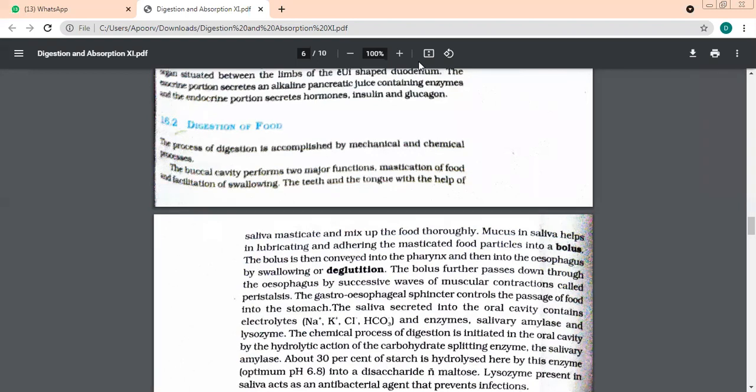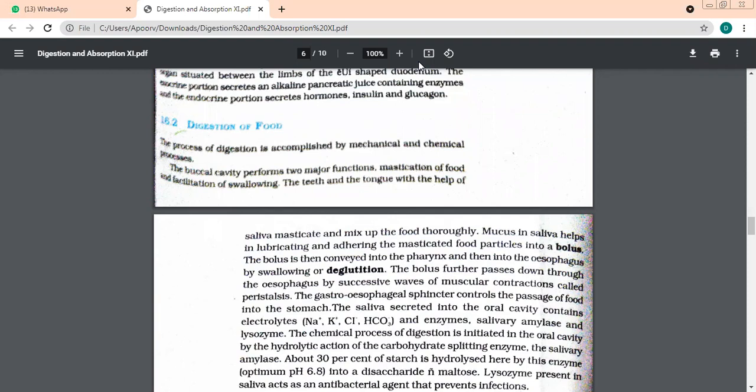Now the bolus is going down the esophagus. There are movements which are called peristalsis. When I did the diagram of the digestive system, I explained about this sphincter to you, that is the gastroesophageal sphincter. This sphincter is present where the esophagus enters into which part, beta? If you remember? Stomach. Very good.